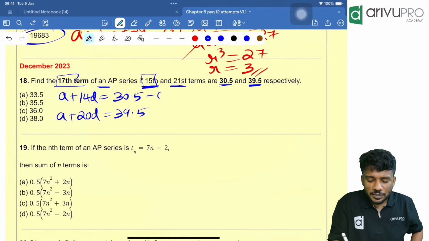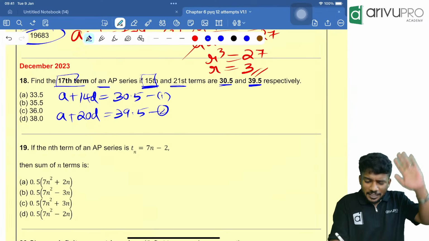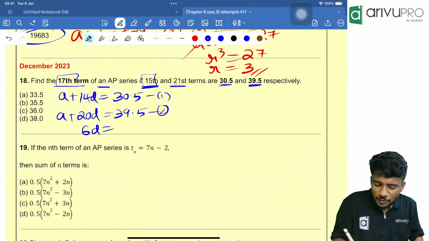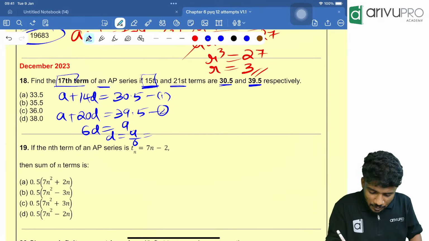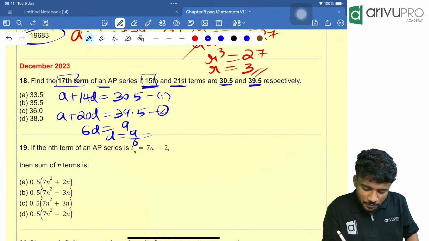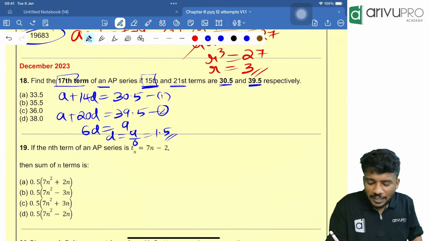People, from equation 1 and equation 2, 2 minus 1 is how much? 6D is equal to 9. D is equal to what? 9 by 6, which is nothing but what? 9 by 6 is how much? 1.5. D value is 1.5.